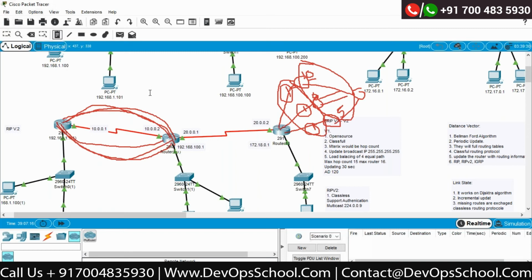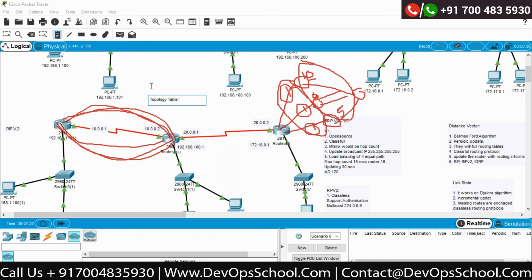Remember that one is called the neighbor table. Correct? Now the topology table contains what? The best routes which are shared by your neighbors. Correct? Now this is called the topology table. This is my second step.